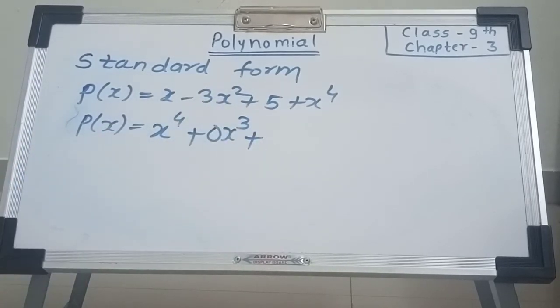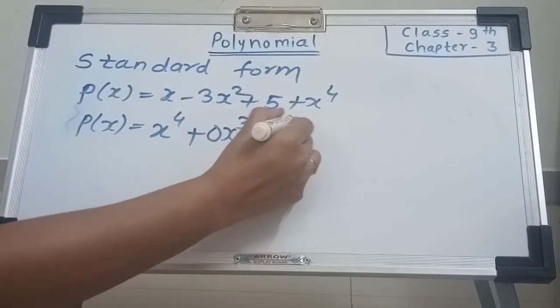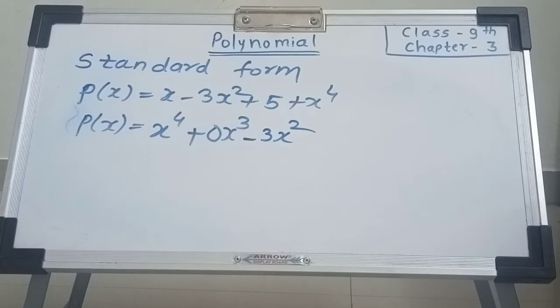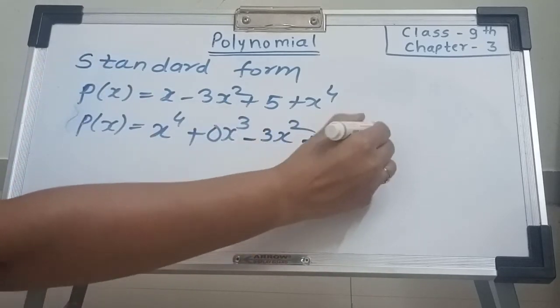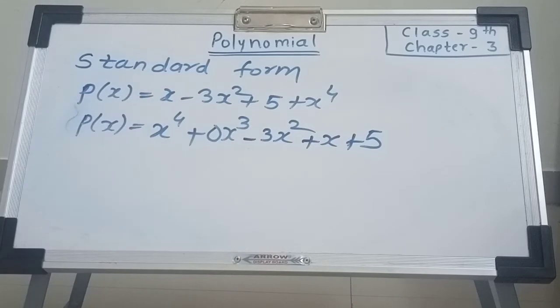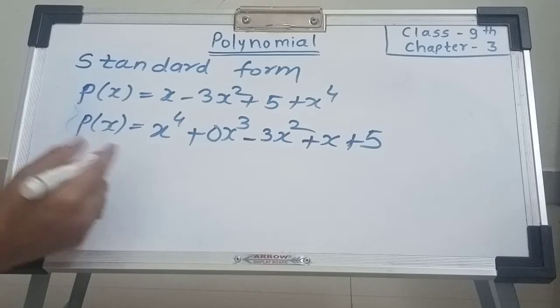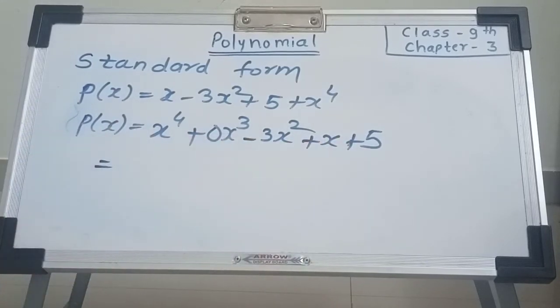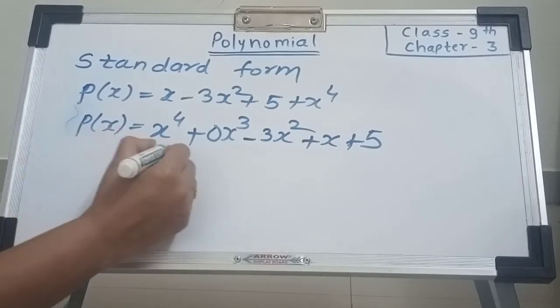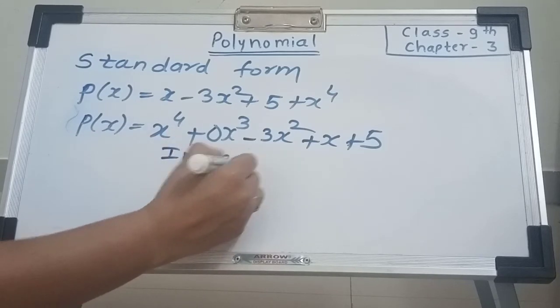Plus, now see the variable having degree 2. Here minus 3x square, hence we write minus 3x square. Then x plus 5. Here the variable having degree 3 is not present, so we take 0. Then this polynomial is called the standard form of the polynomial, or it is also called index form. This form is also called index form.